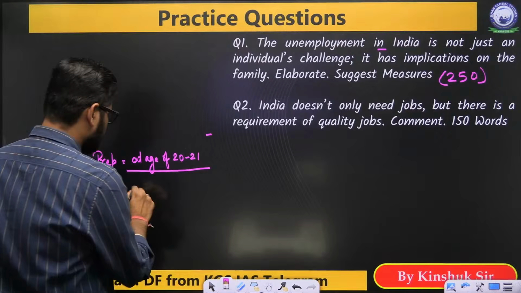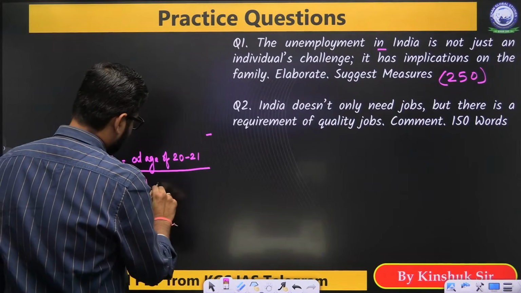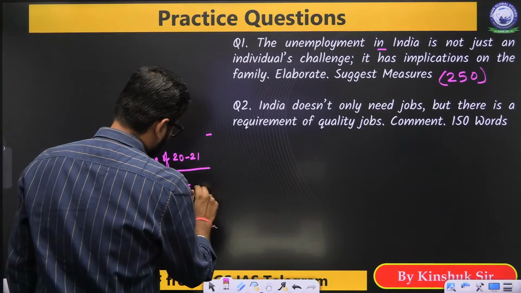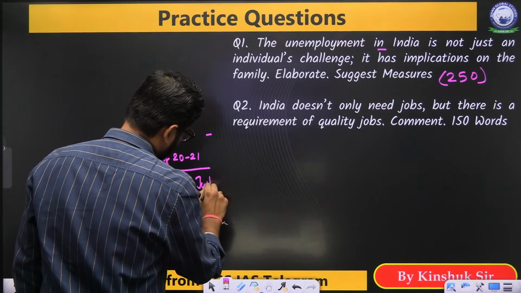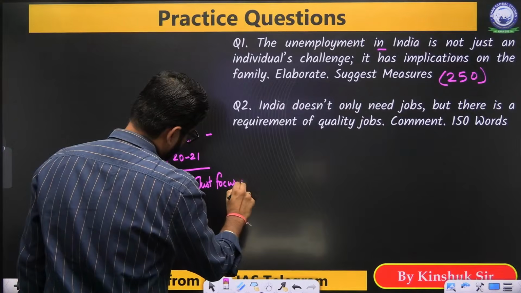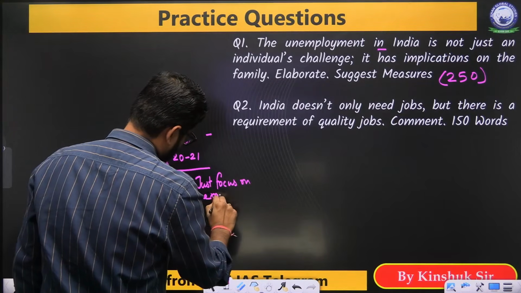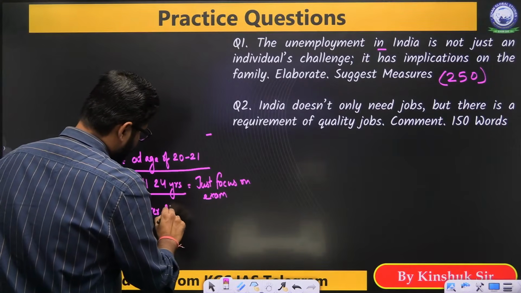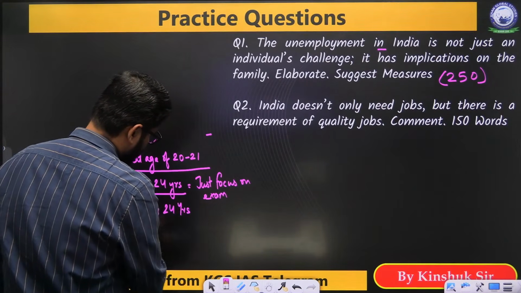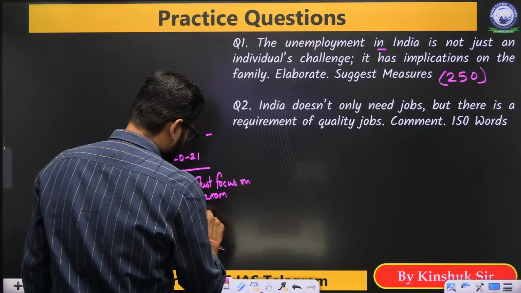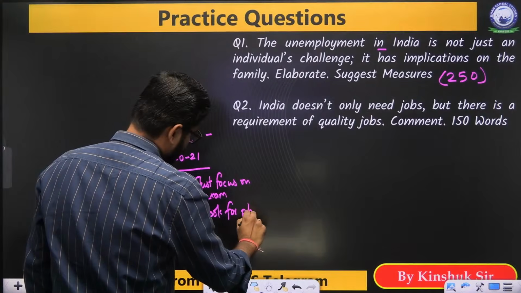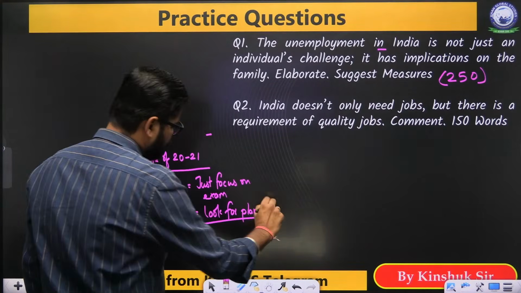Then till I think 24 years, just focus on the exam. After 24 years, you can look for plan B.